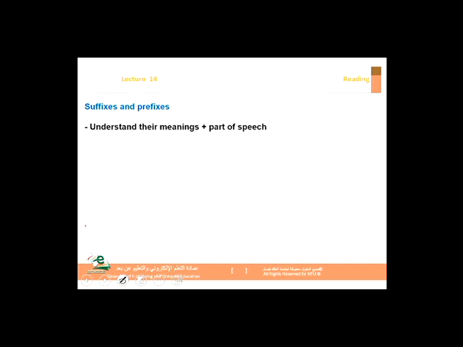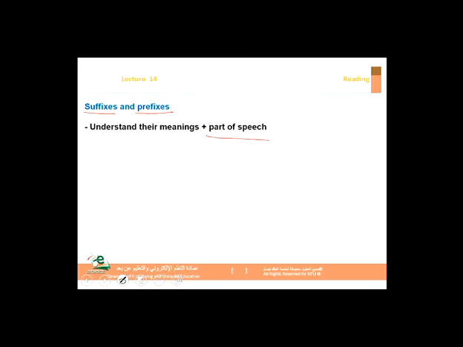Suffixes and prefixes. Suffixes can indicate parts of speech, as I said, so study them carefully. Prefixes, we looked at some prefixes, morphemes that are added before the root of the word, and they have meaning. They partially tell us the meaning of that word. For example, pre.